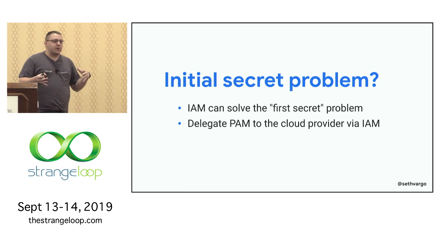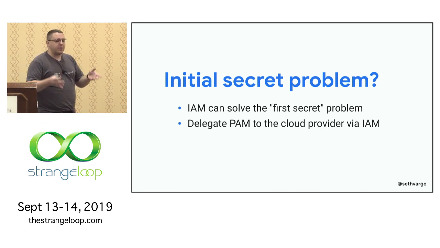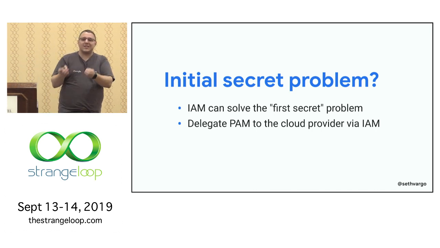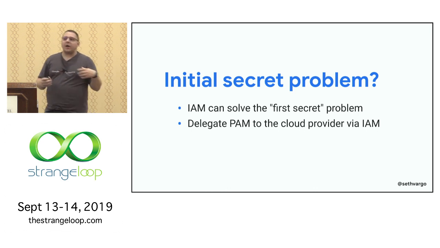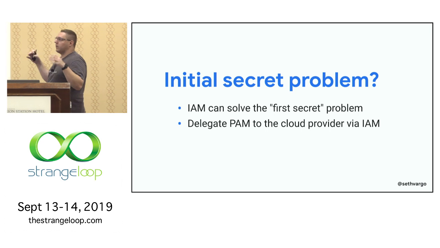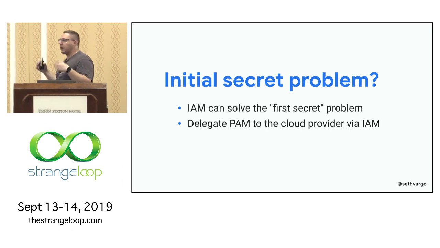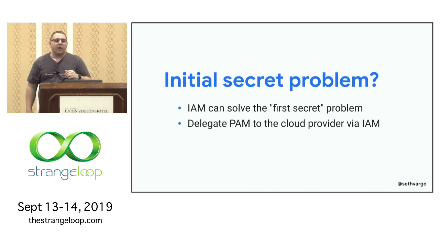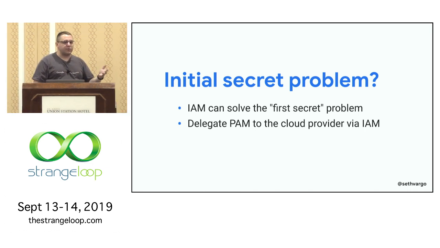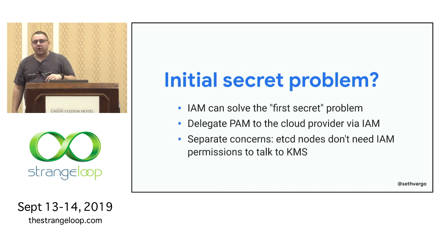Most cloud providers, all major cloud providers, have a way to say that this instance or this instance's identity is authorized to talk to this particular service. And that authentication lives at a higher level. It lives outside of the file system or outside of anything that exists within the context of that machine. It gets authenticated at a higher level. And this is how you get around that initial first secret problem, by delegating that trust to the cloud provider.